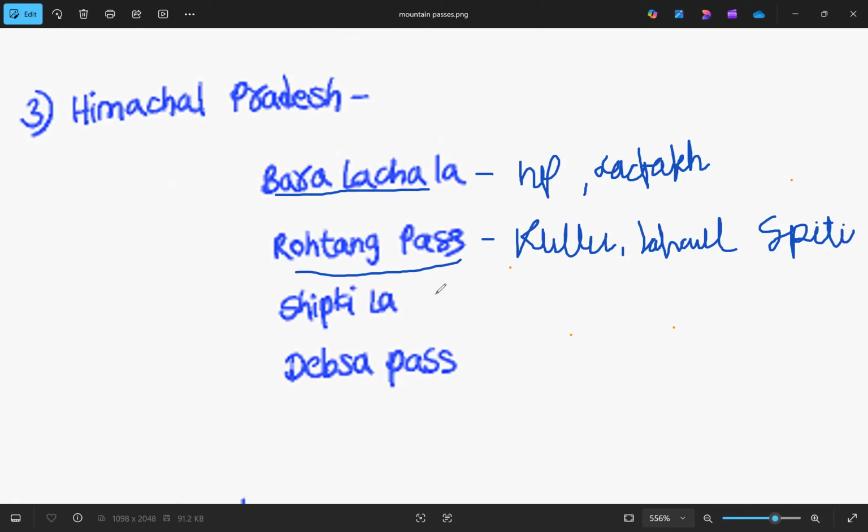And then we have Shipki La. It is on the Indo-China border. The Shipki La Pass is on the Indo-China border. And the last one is Debsa Pass. So this Debsa Pass acts as a link between two valleys, that is Kullu and Spiti. Kullu and Spiti are linked by Debsa Pass, whereas Kullu, Lahaul and Spiti are linked by Rohtang Pass. Shipki La is on the Indo-China border, and Baralacha La connects both Himachal Pradesh and Ladakh. These are the mountain passes in the state of Himachal Pradesh.